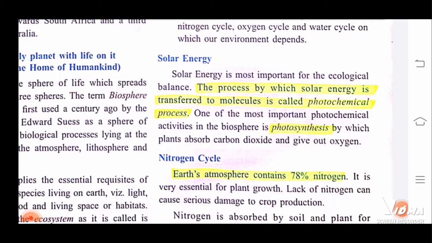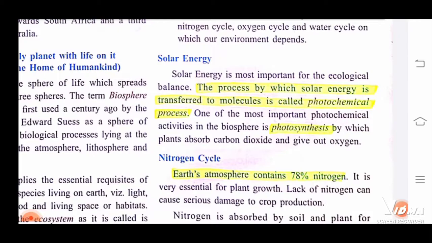So the process by which solar energy is transferred to the molecules. What is the use of solar energy if it is not used by anyone? So the process by which the solar energy is transferred into molecules is called the photochemical process. One of the most important photochemical activities in the biosphere, meaning in our ecosystem, is photosynthesis, by which plants absorb carbon dioxide and give out oxygen. The best photochemical process example is photosynthesis.